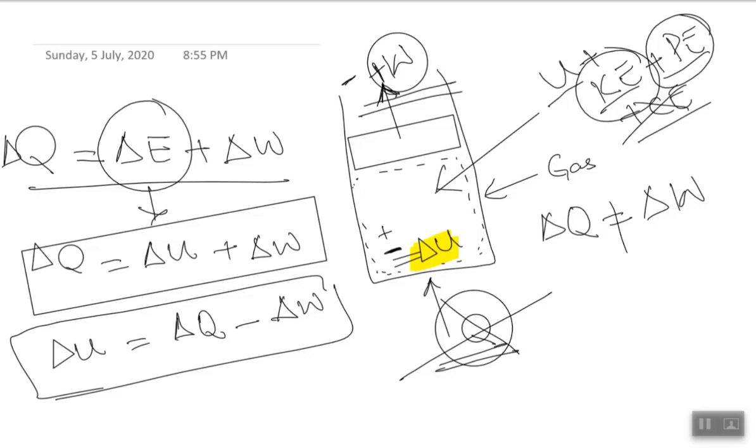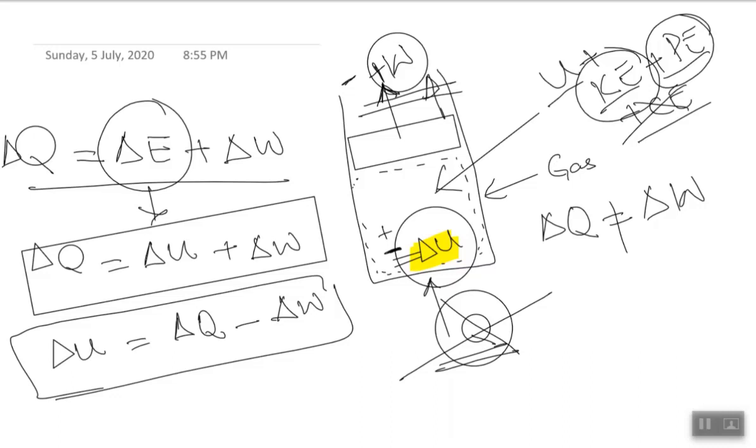In a simple way, if we have work done by the system, where is this work coming from? It is coming from the change in internal energy. The internal energy stored in the system is responsible for the work done. So the work is done at the expense of internal energy. If there is positive work done, the internal energy would be lost, giving a negative change in internal energy.